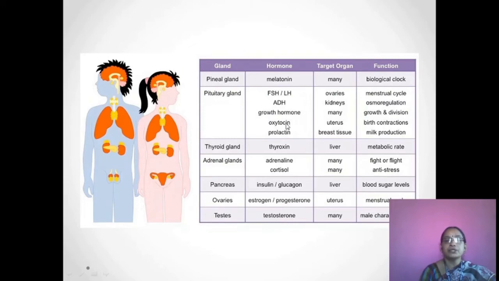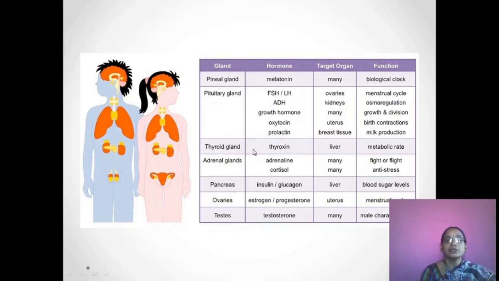The pituitary gland produces oxytocin. It affects the uterus and its function is birth contraction during the time of delivering the baby. So this hormone is helpful. The pituitary gland also produces prolactin. It targets the breast tissue and its main function is milk production for the lactating mother.